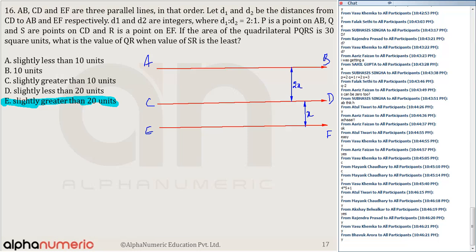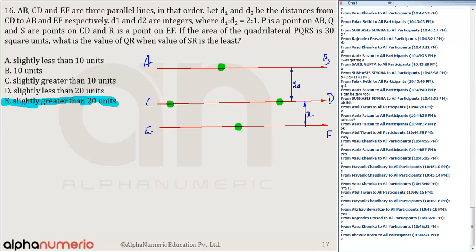P is a point on AB. So there is a point P on AB. Q and S are both on CD. So let's say this is Q and this is S. And R is a point on EF.